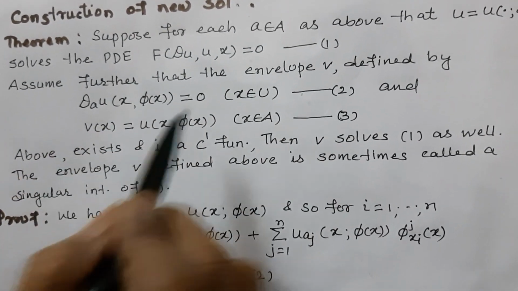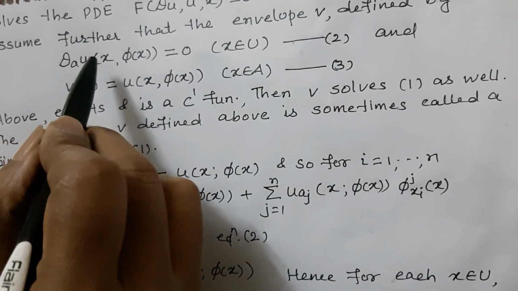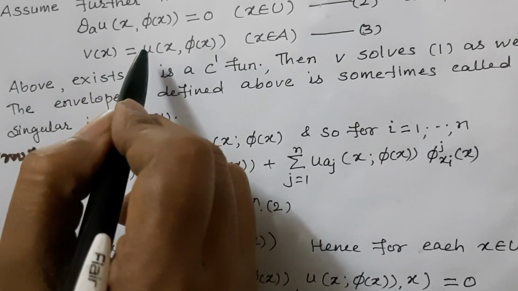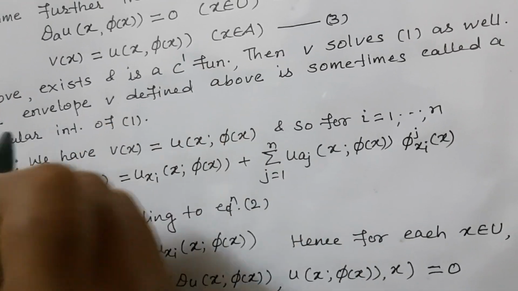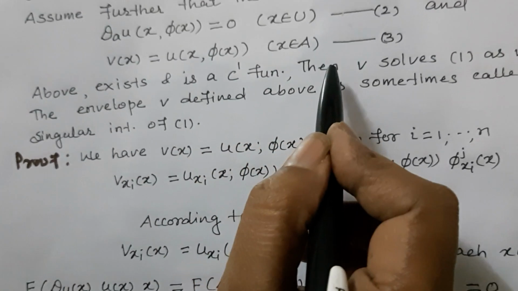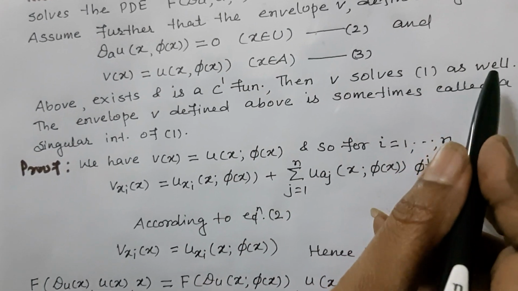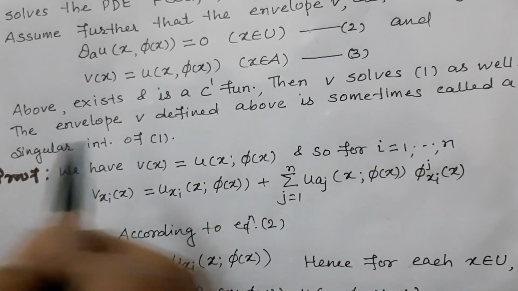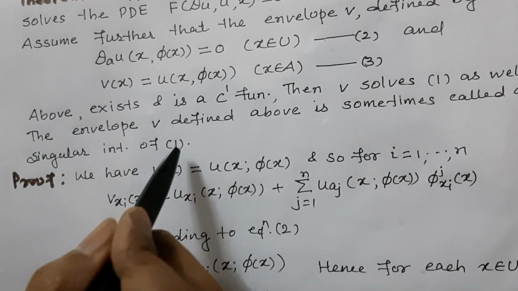Assume further that the envelope satisfies ∂v/∂u, x, phi of x is equal to 0, and v of x is equal to u(x, phi(x)). The function v above exists as a C1 function, then we solve equation 1 as well. The envelope v defined above is sometimes called a singular integral of equation 1.